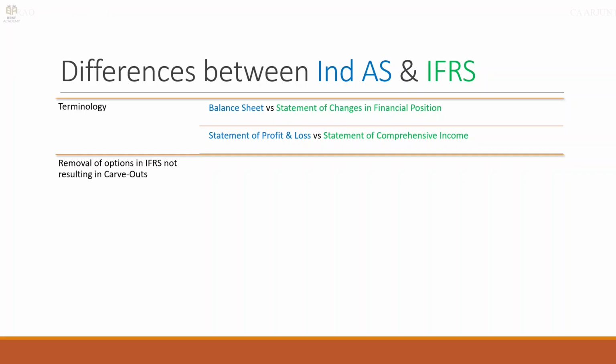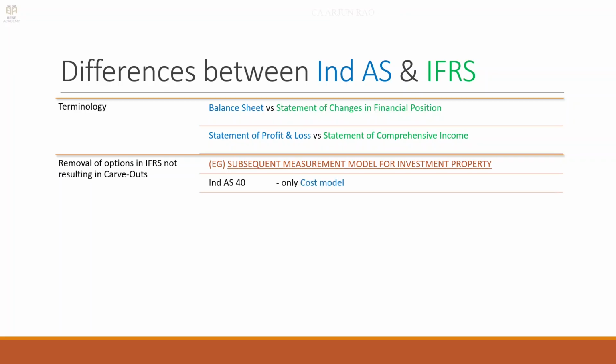Now there are some options in IFRS which have been removed in Ind AS, but they do not result in carve outs. That is, substantially the provision is the same. We are limiting the choices. Okay, such differences are also possible. So for example, in IFRS, when we subsequently measure investment property, a choice is given, but in Ind AS 40, we are allowed to follow only the cost model, whereas in IAS we are allowed to follow either cost or fair value model.